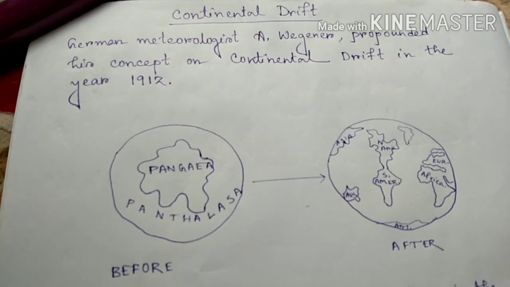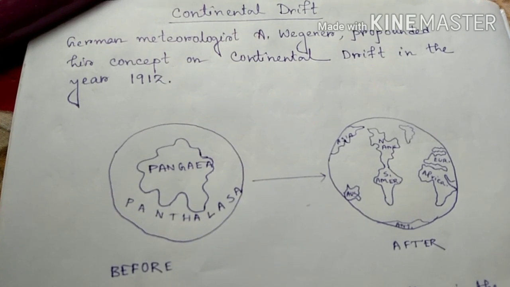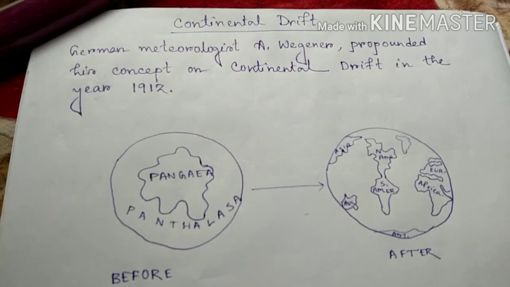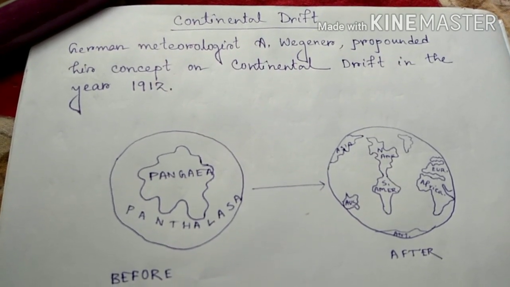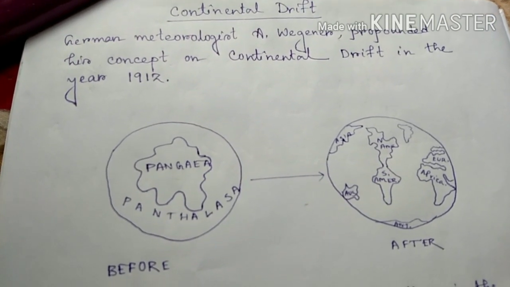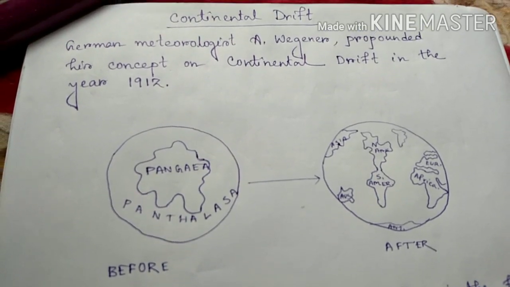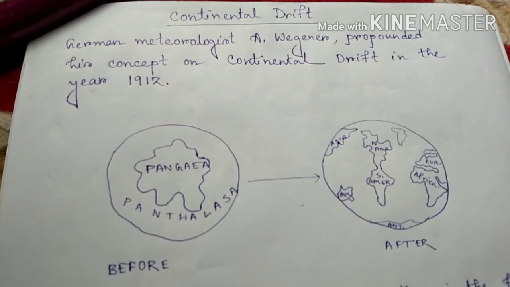During that time, people thought it was just a silly thing he was talking about. Alfred Wegener tried to find different kinds of evidence regarding this continental drift.